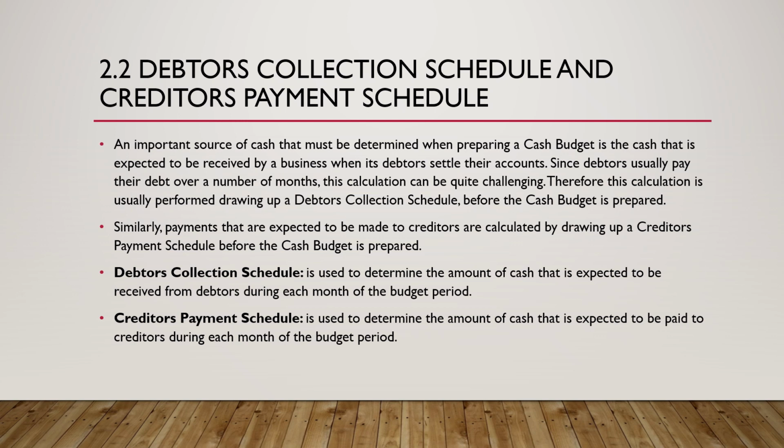Now remember, in cash budgets, we said we are dealing with only cash transactions. So the creditors payment schedule is also drawn up so that we know how much we have to pay our creditors. Because as a business, firstly, we've got assets and we've got liabilities. And our creditors are our liabilities, and we need to pay them back their money for stock that must have been given to the business on credit. They need to be paid back those monies. So that is why we have to draw up these two schedules: a debtors collection schedule, which is one of assets, and then the creditors payment schedule, which is that of liabilities.